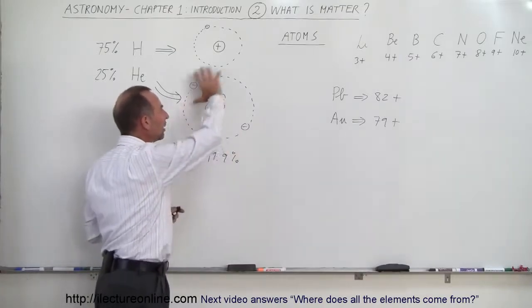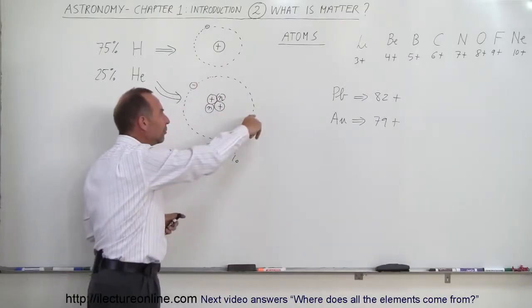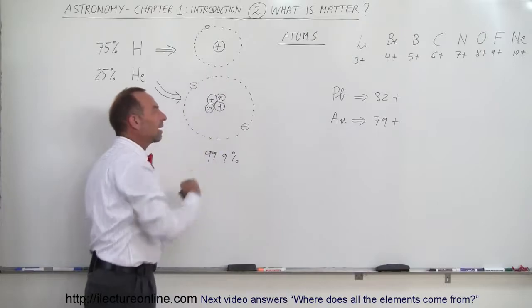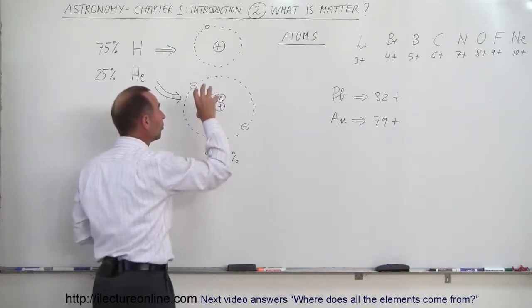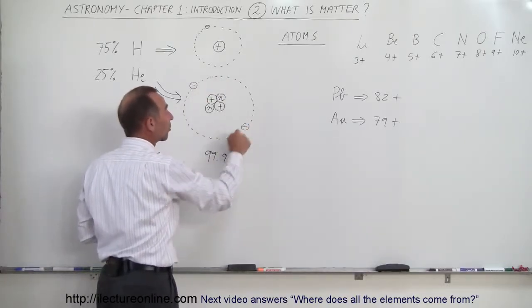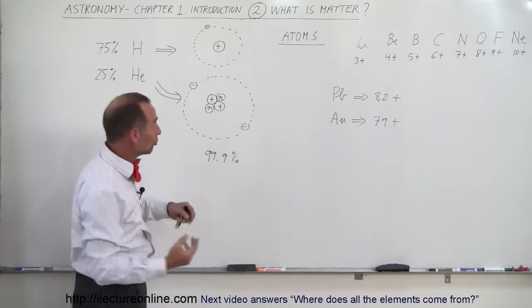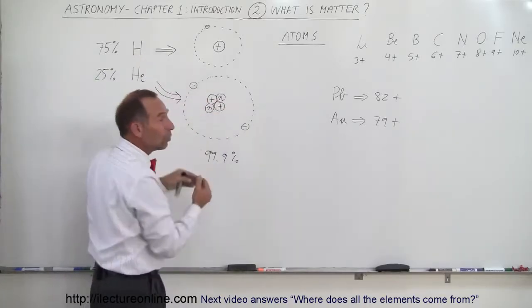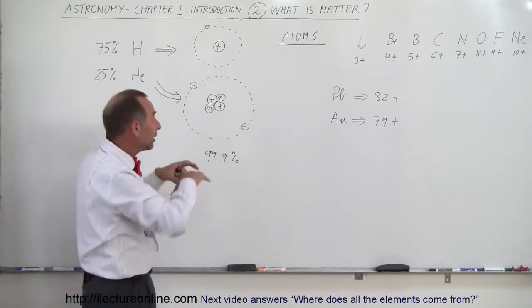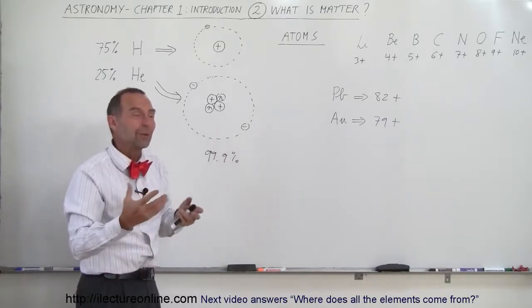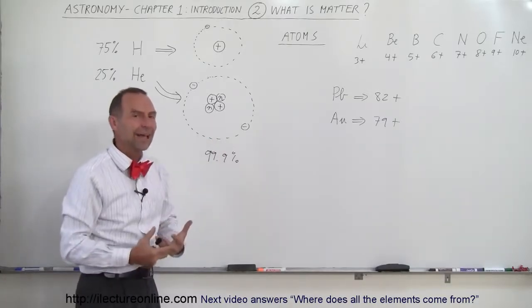The way the electrons give an atom volume is by zipping around the nucleus at a very high speed. Notice that the nucleus is positively charged and the electrons are negatively charged. And if the electrons weren't moving, they would simply collide with the nucleus, form one ball, and the atom would cease to exist as an atom.